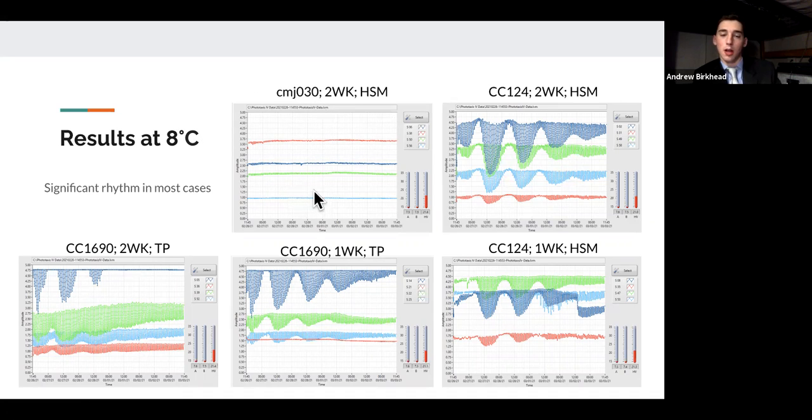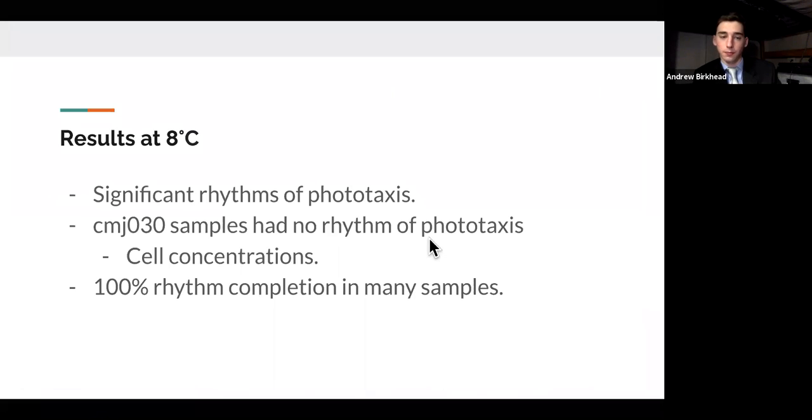The CMJ030 strain here didn't show anything really, similar to the 4 and 6 degree experiments. That lack of rhythm in phototaxis in the CMJ030 strain was likely due to low cell concentrations, due to errors in inoculation of the sample into the media. That interfered with our process there. We saw 100% rhythm completion in many samples, the CC124 specifically, as I previously stated, and significant rhythms of phototaxis for sure.